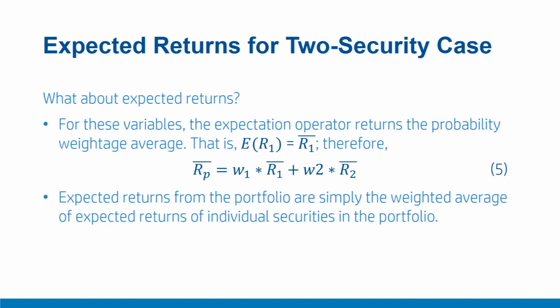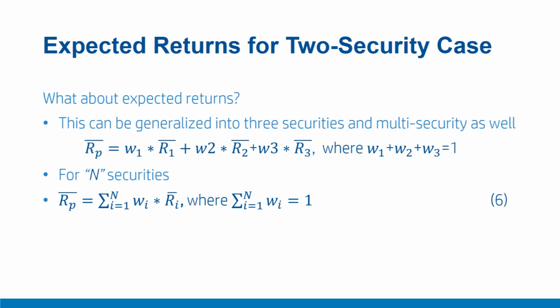So therefore it appears that expected returns from the portfolio are simply the weighted average of expected returns of individual securities in the portfolio. We are able to achieve this result simply because R1 and R2 being random probabilistic variables, their expectations can be easily computed as R1 bar and R2 bar. Now, this result can be easily generalized for a 3 security case or even multi-security case.